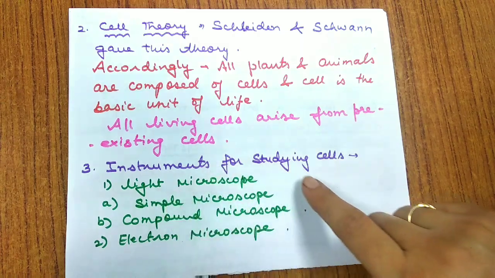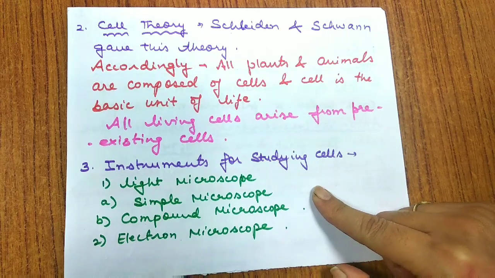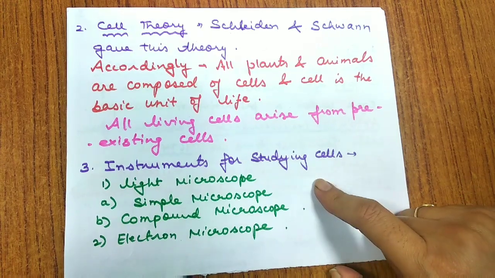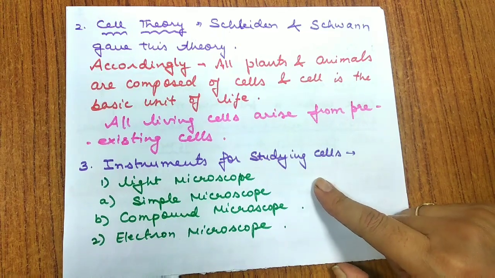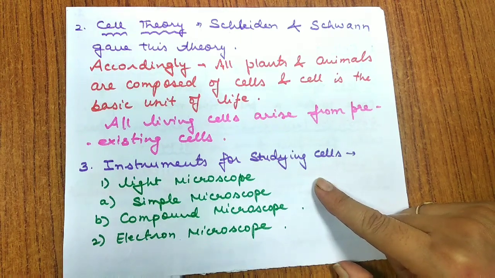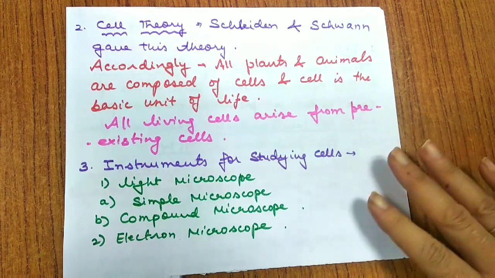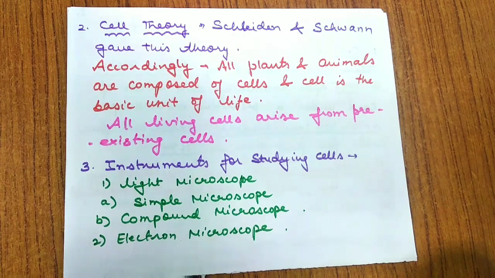Now, what are the instruments we generally use to study cells? Cells are microscopic in nature, so we cannot see them with the naked eye. We need special instruments called microscopes. A microscope provides an enlarged image of the microscopic object, and we can clearly study the structure of the cell. It is a common optical instrument consisting of a combination of lenses.